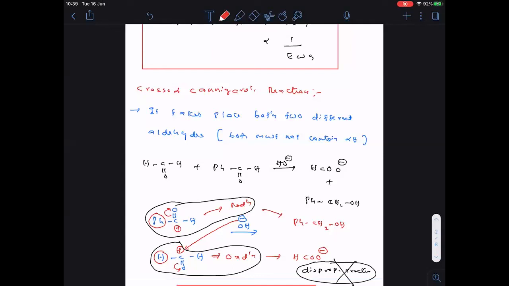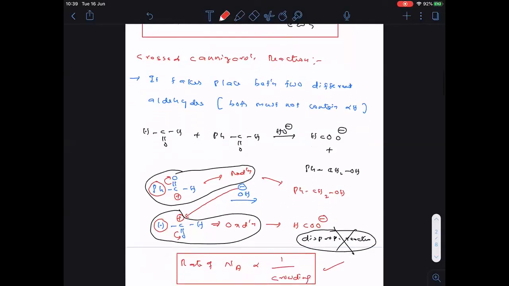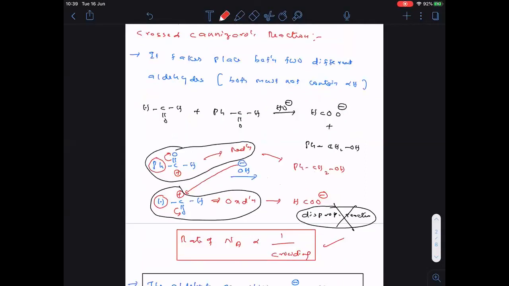That depends on what? Crowding. So the rate of nucleophilic addition is inversely proportional to crowding. The less crowded one always undergoes oxidation. The more crowded one always undergoes reduction. Clear? That only I wrote here.